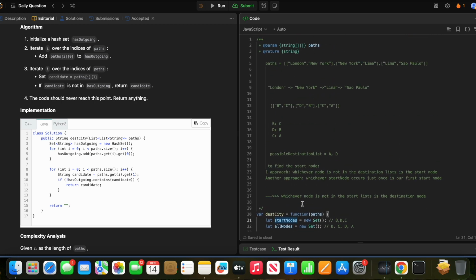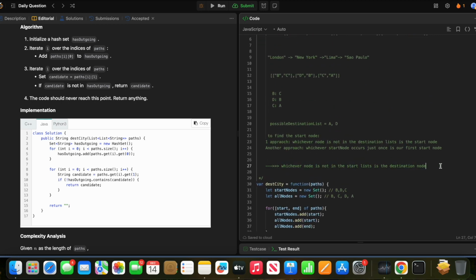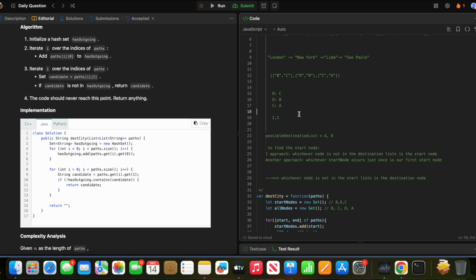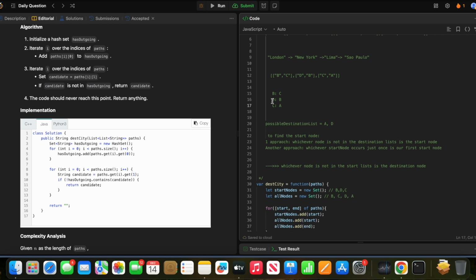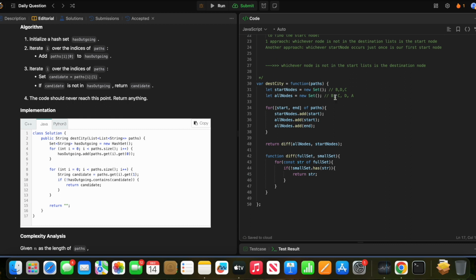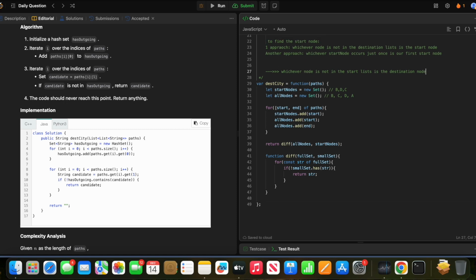Okay, yeah. So this was one approach that I found, and another approach, the approach that I was going to take, would have been to create a hash map first, find out how many times a node appears, one time or two, and after finding a start node, go through that again. That would be a longer approach, and this is a shorter approach. Actually, I solved this without even thinking properly. It was just a rush. So I hope that it is good.